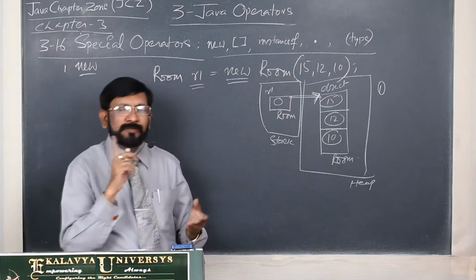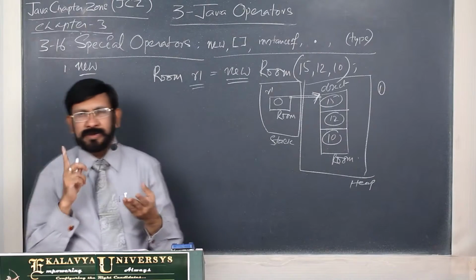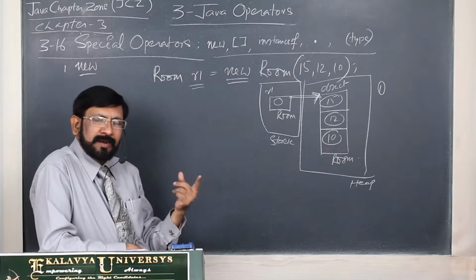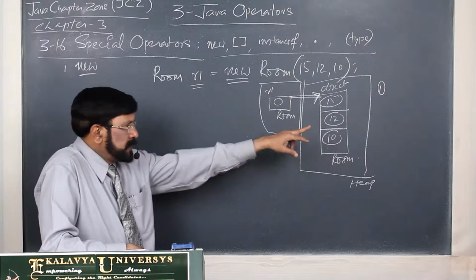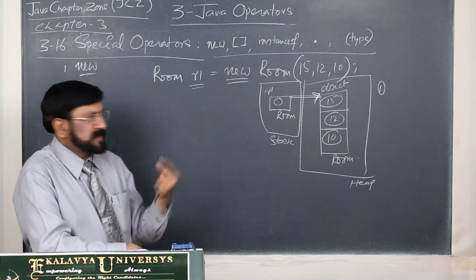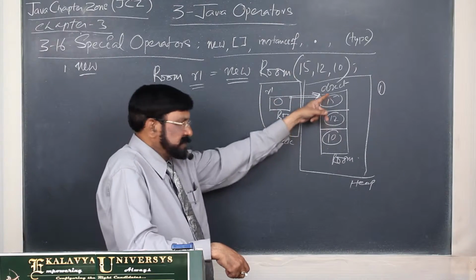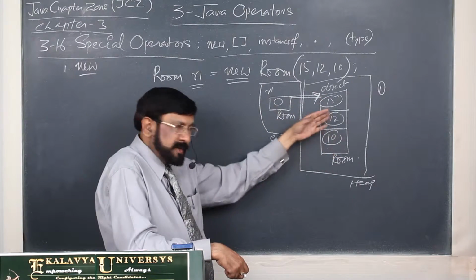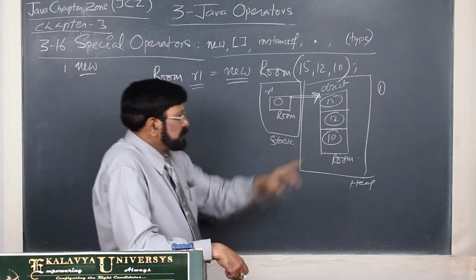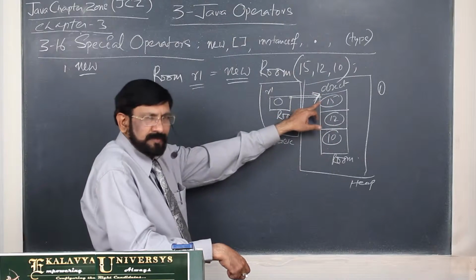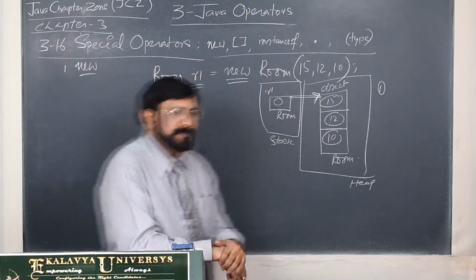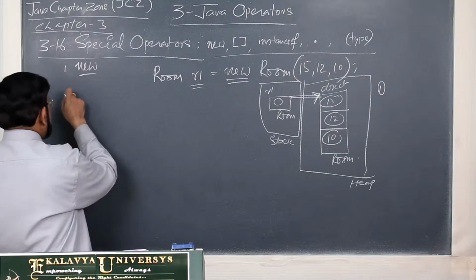So always remember, new performs three jobs. First, it allocates the required amount of memory for the object. Second, it calls the constructor to initialize the instance variables of the object. Third, it assigns the reference of the object to the corresponding reference variable. Three jobs it performs.